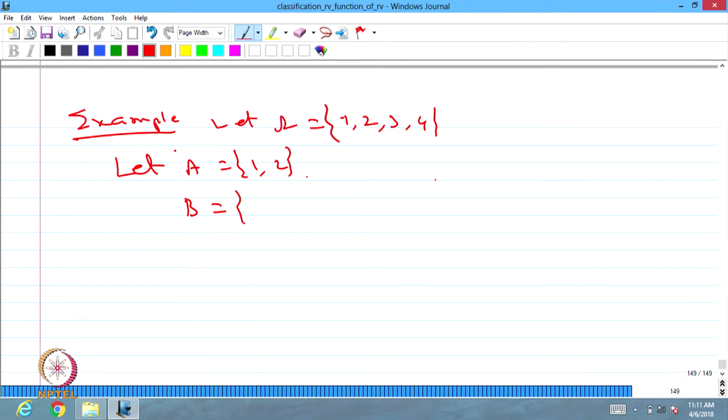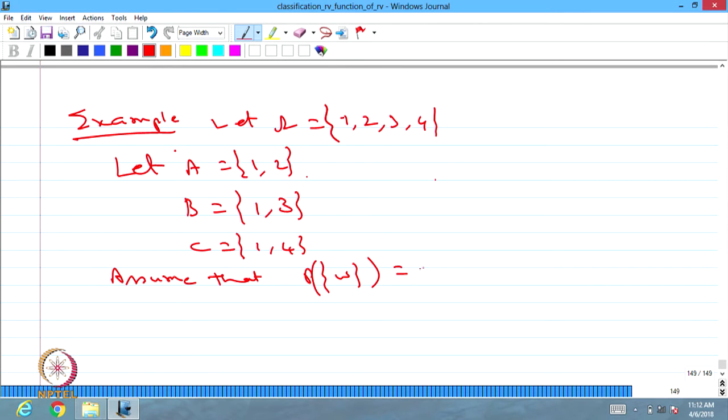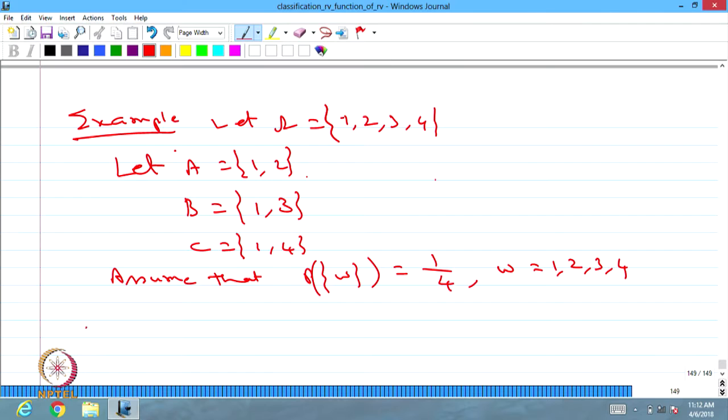Similarly, B is the event consisting of 1 and 3, and C is the event consisting of 1 and 4. And we assume that the probability of a singleton element w is equal to 1 divided by 4 for w equal to 1 or 2 or 3 or 4. Now we will verify whether these events satisfy pairwise independence as well as mutual independence, or only pairwise independence, not mutual independence.